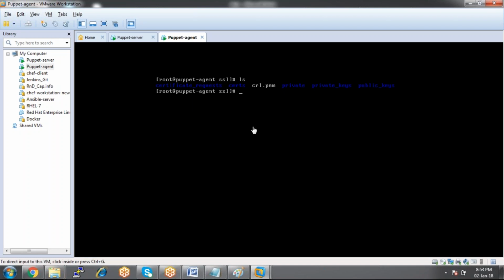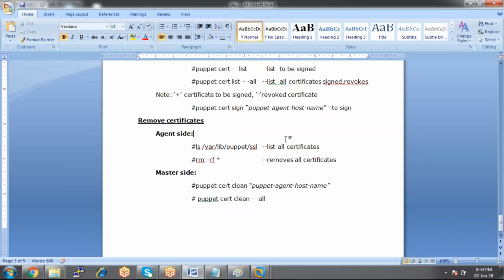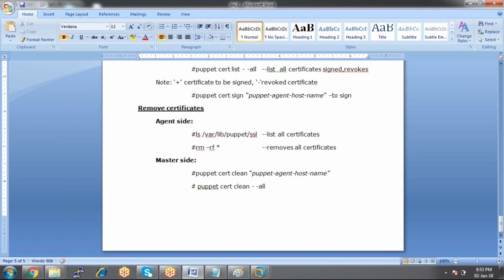If you remove this ssl directory, then the certificate will be removed from the client system. We are performing this operation from the client machine. And if you want to remove a certificate from the master machine, then puppet cert clean and then the puppet agent name.